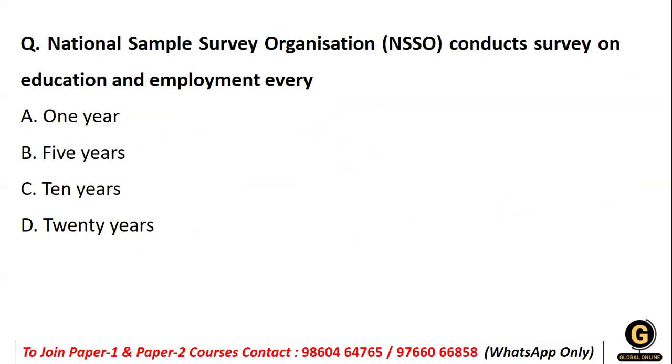Now, talking about the National Sample Survey Organization, that is called NSSO, it conducts a survey on education and employment every how many years? The survey is conducted, which includes the socio-economic survey, society and economy, with the responsibility to release the reports. So what is the duration at which NSSO conducts surveys? The duration of these surveys is definitely 5 years. So 5 years is the duration seen by NSSO, right?